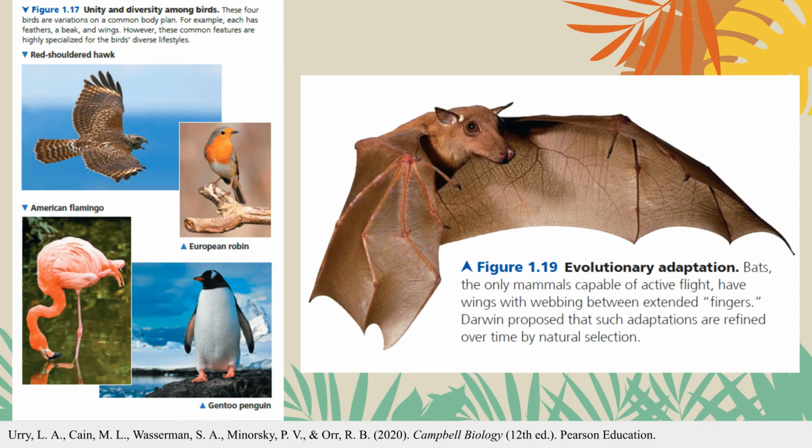This slide shows how evolution creates both unity and diversity. Many organisms share similar body structures because they come from a common ancestor. At the same time, those structures can be modified for different functions. For example, wings can be adapted for flight in different ways. These changes are called adaptations, traits that improve survival and reproduction.